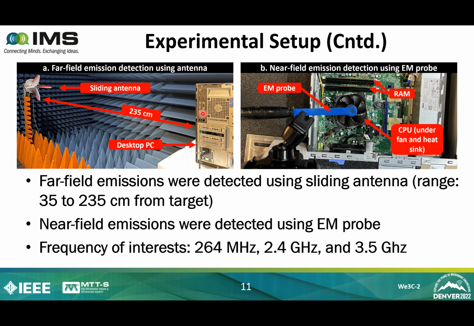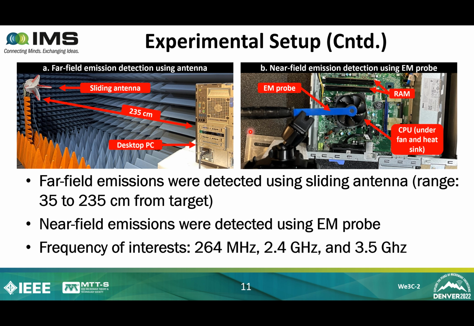For far-field emanation detection, we have used a sliding antenna that you can see here. It can move from 35 centimeter to 235 centimeter distance from the target. For near-field observation, we have used an EM probe that can go as close as 1 centimeter. The probe is placed at different heights on a stand, and the output goes to a spectrum analyzer through a 40 dB wideband amplifier.